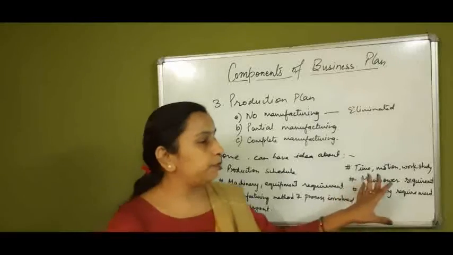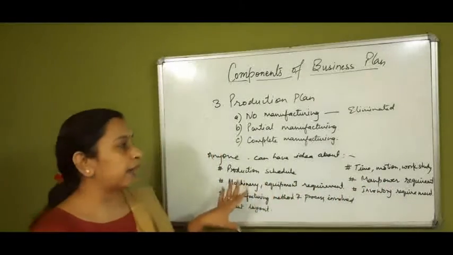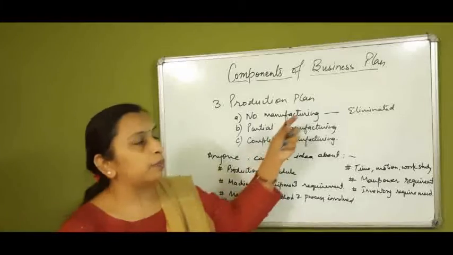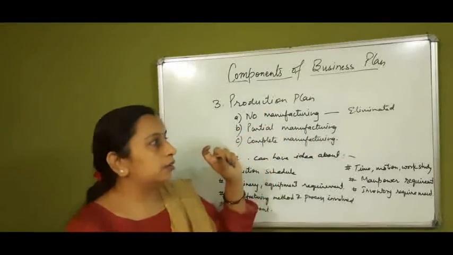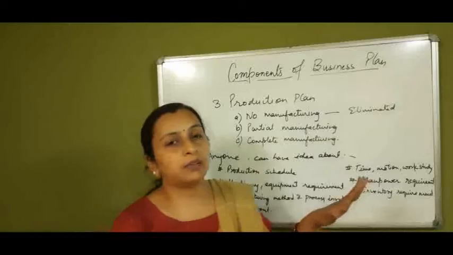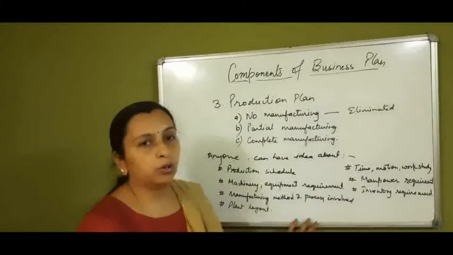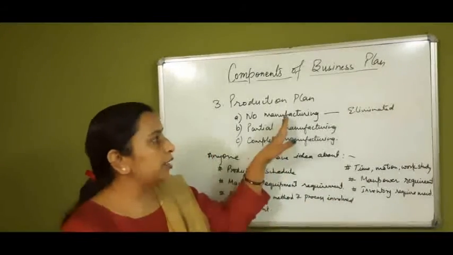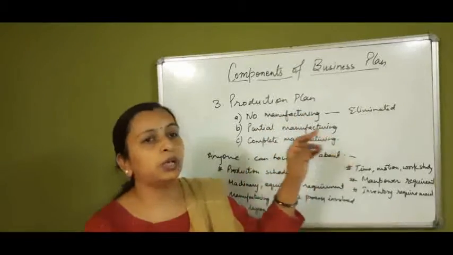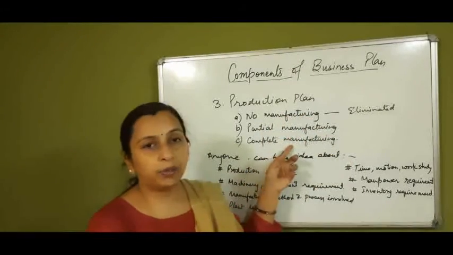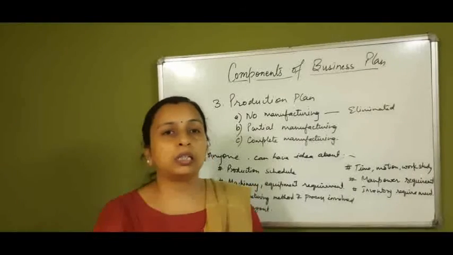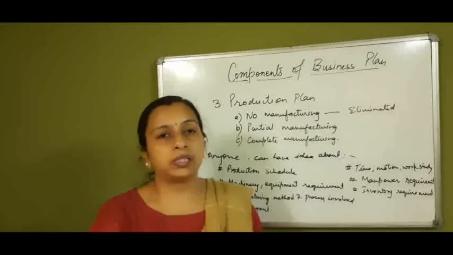So these are the factors. You will have an idea about all these factors if the production plan is written comprehensively in the business plan. So we just have to mention whether it is a manufacturing unit doing complete, partial or no manufacturing. So this is the third component of business plan.